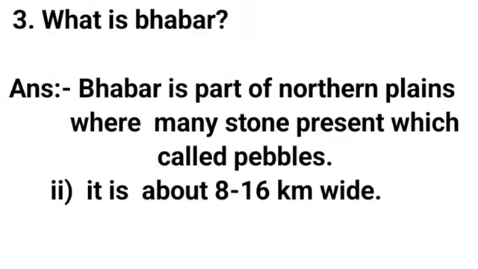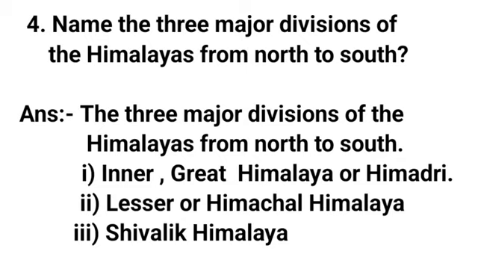Question third. What is Bhabar? Bhabar is a part of northern plains where many stones are present, which are called pebbles. It is about 8 to 16 km wide. Question 4. Name the 3 major divisions of Himalaya from north to south. Answer. The 3 major divisions of Himalaya from north to south: first, inner or greater Himalaya or Himadri; second, lesser or Himachal Himalaya; third, Shivalik Himalaya.